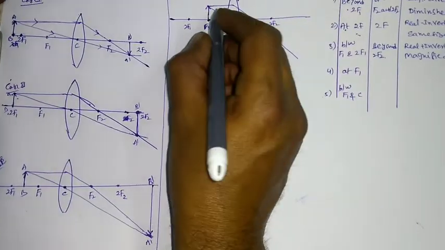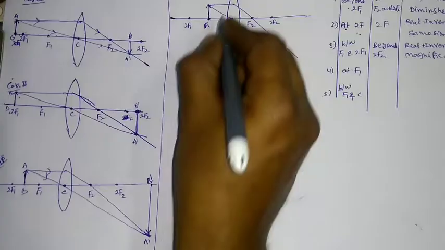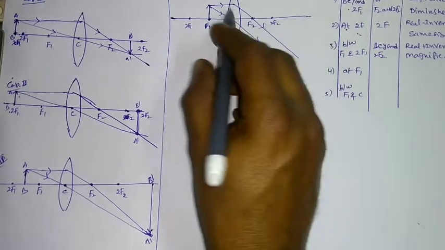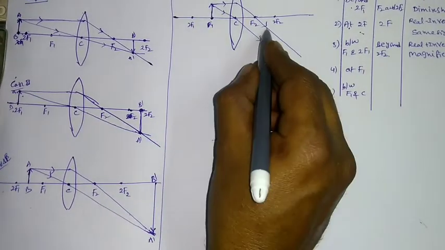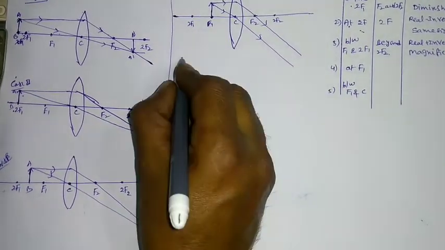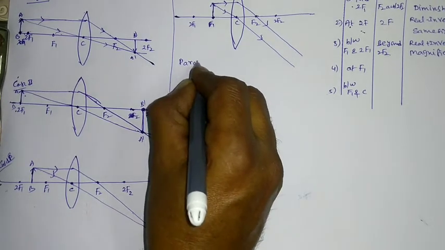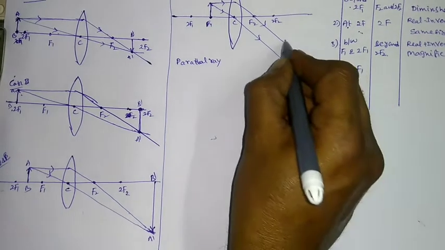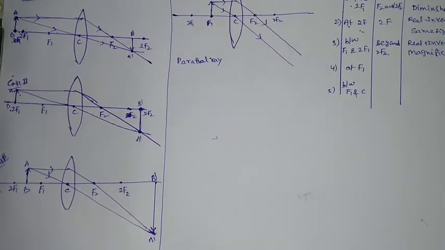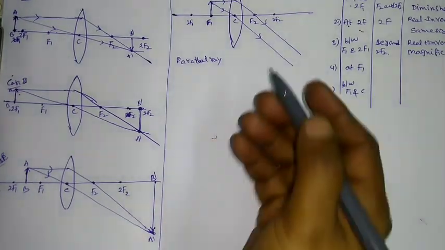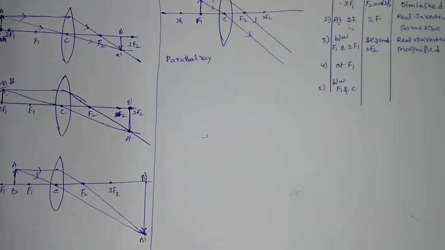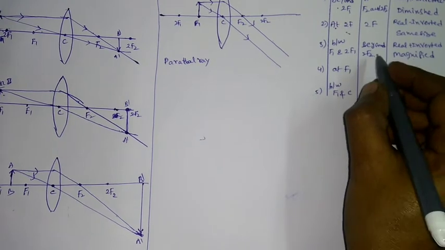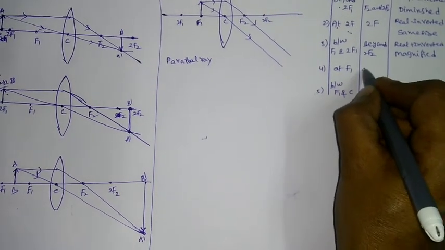That means these two rays, which are outcoming rays from the other side of the lens, are parallel rays. Parallel rays in general meet at a long distance, that is, at the infinite point.